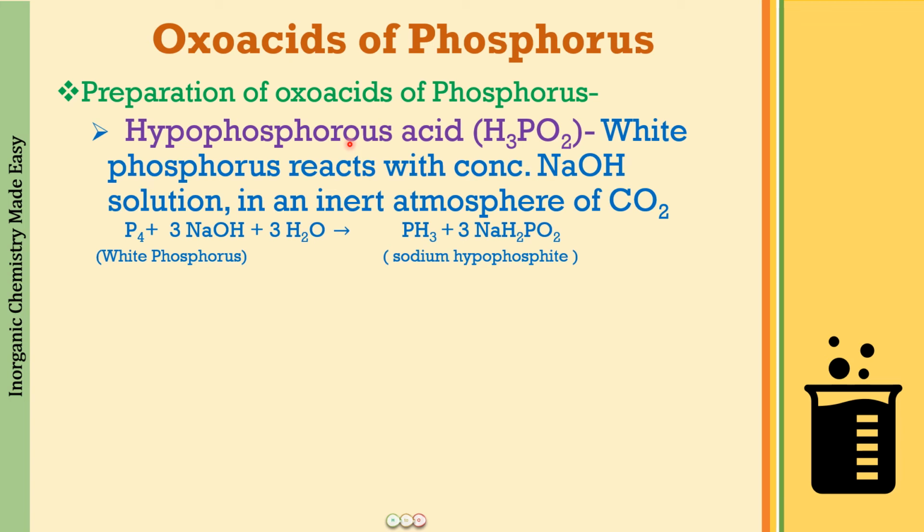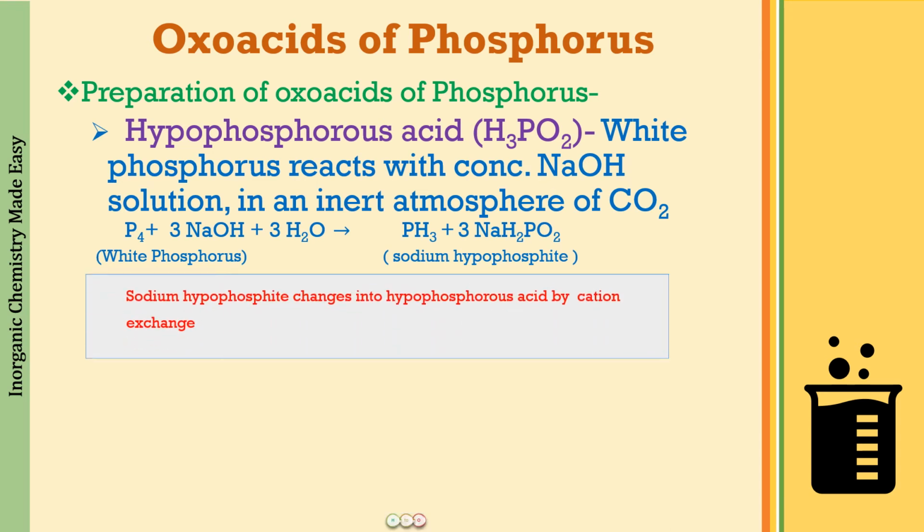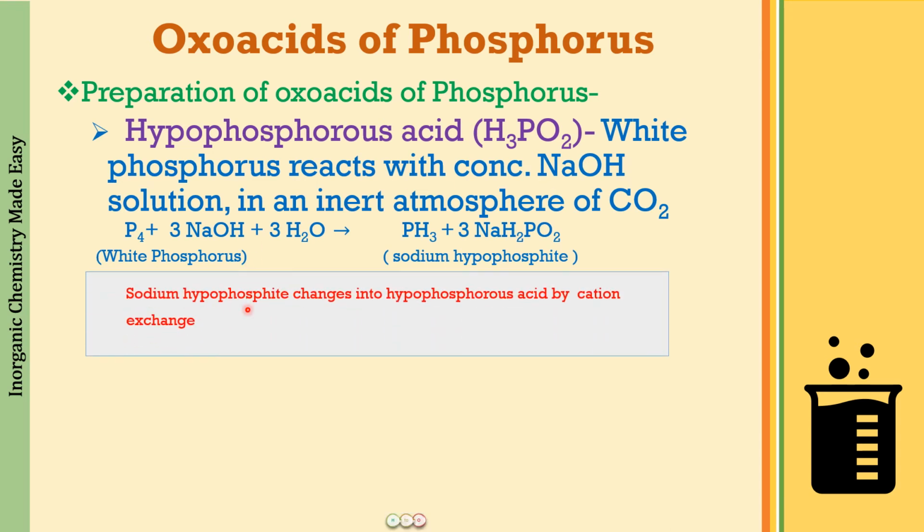I know what your question is going to be. How are we going to get hypophosphorus acid from sodium hypophosphite? Here you have to remember that sodium hypophosphite changes into hypophosphorus acid by cation exchange. I hope you remember your study of hydrogen and its compounds, where you studied the softening of water by ion exchange. That is the principle we will be using here to exchange the sodium ions with hydrogen ions. Cation exchange.